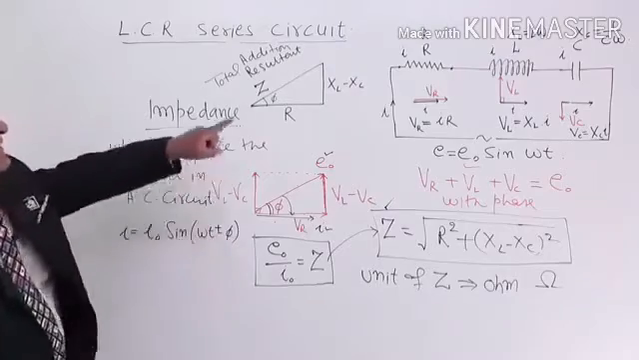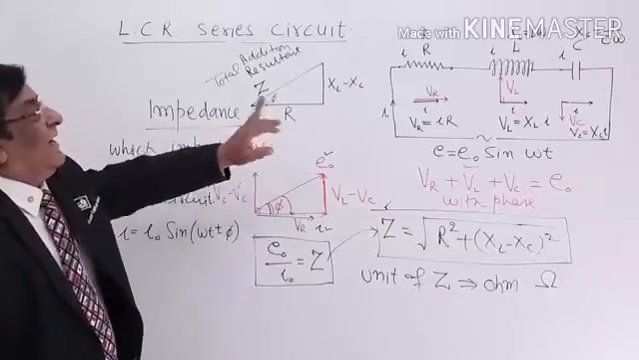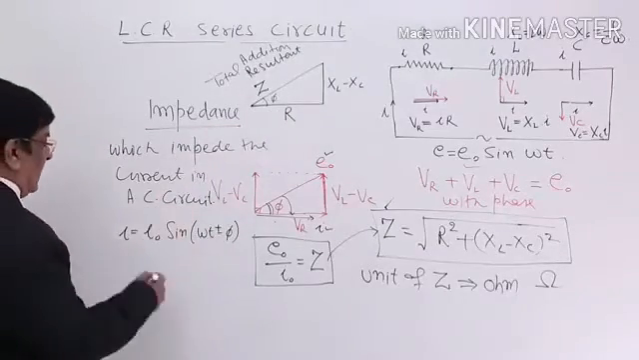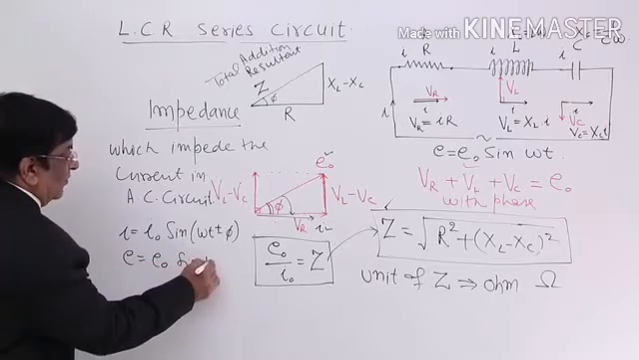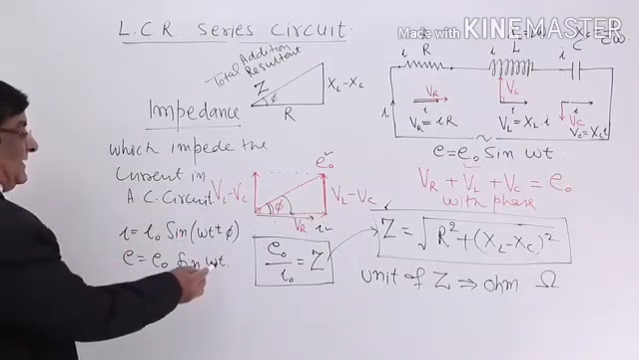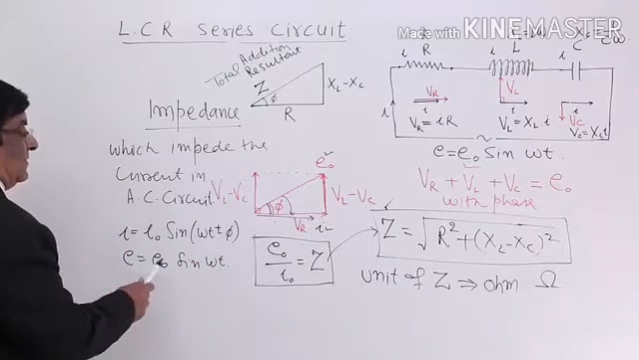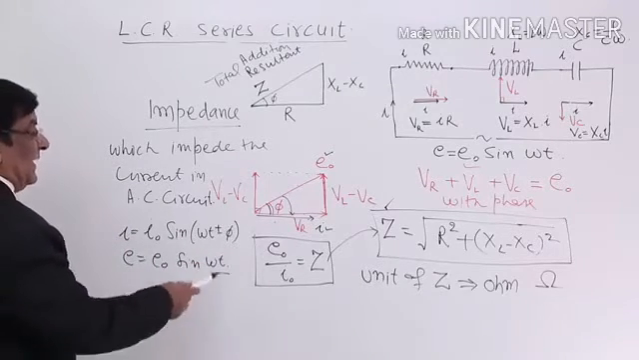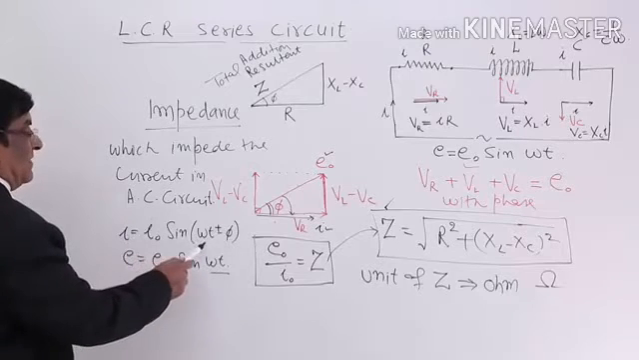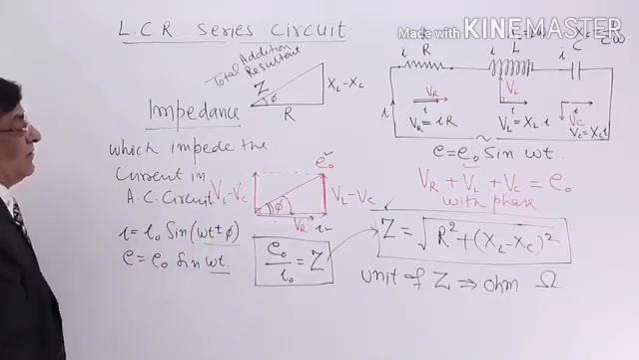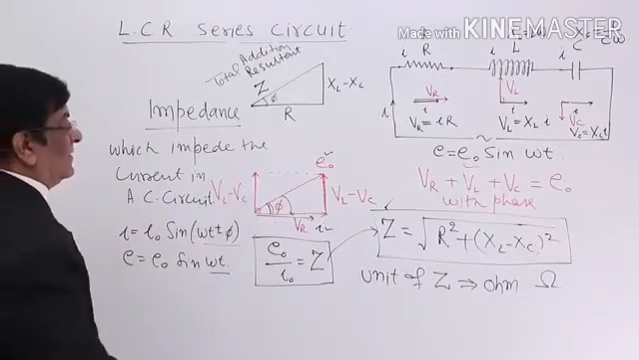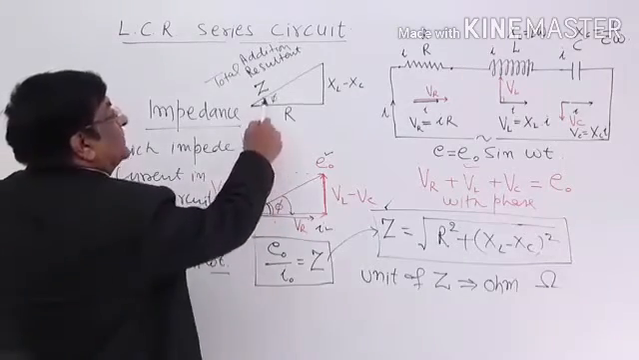This is the current in the RLC series circuit, to which we are applying E, how much? E naught sine omega t. At time t, E has the phase omega t, and at time t, I has the phase omega t plus minus phi. How much is this phi? Okay, we will find that phi here.